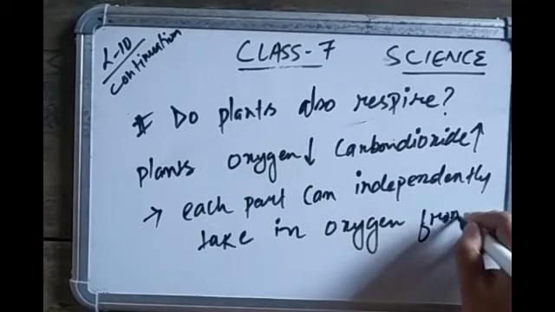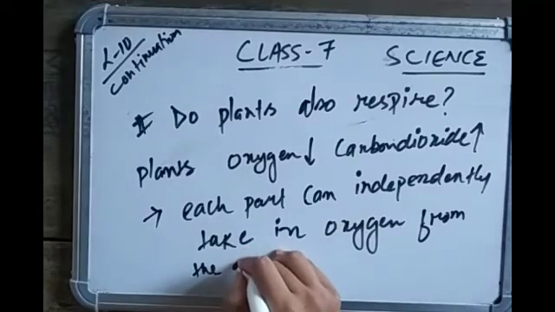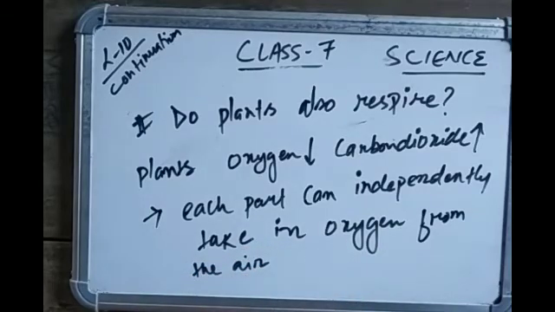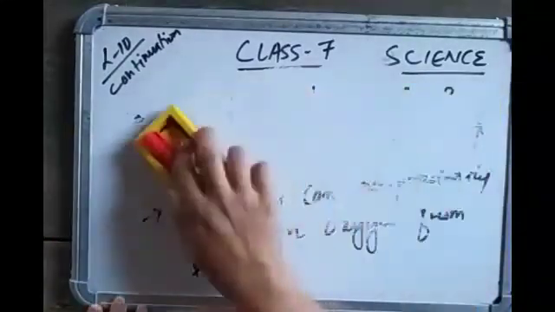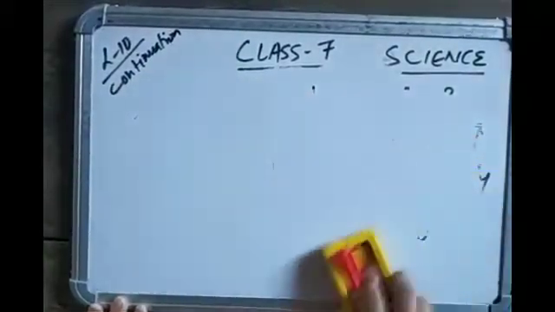Oxygen from the air and give out carbon dioxide. So each part independently takes in oxygen and gives out carbon dioxide. Let's take an example.